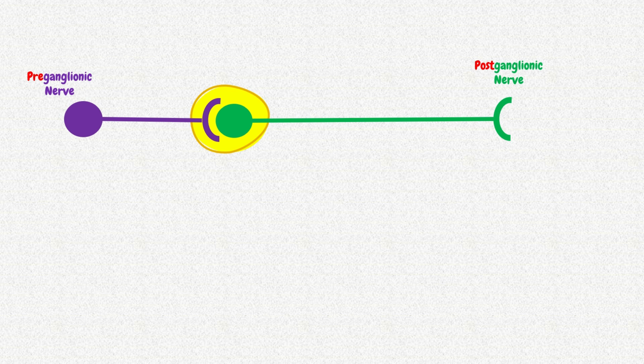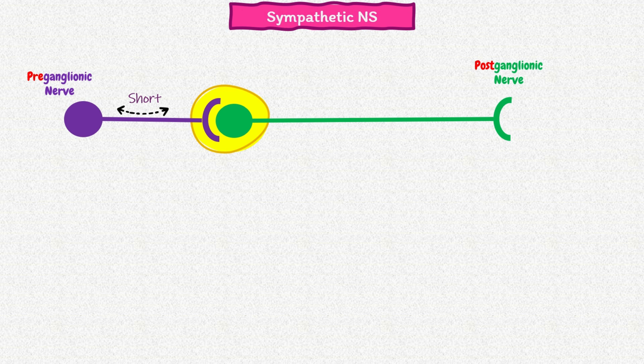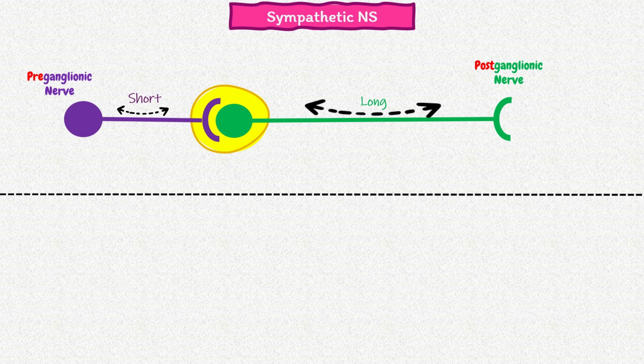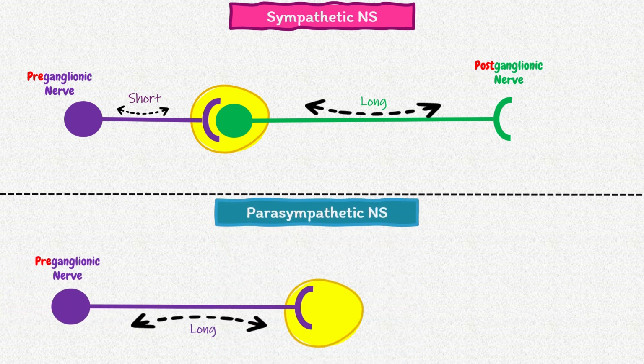In case of sympathetic nervous system, preganglionic nerves are short, but postganglionic nerves are long. But it is opposite in case of parasympathetic nervous system. Preganglionic nerves are long, but postganglionic nerves are short. Message travels from one neuron to other.